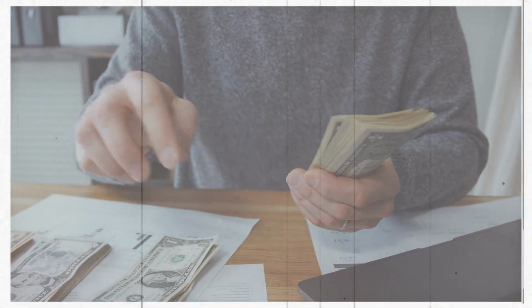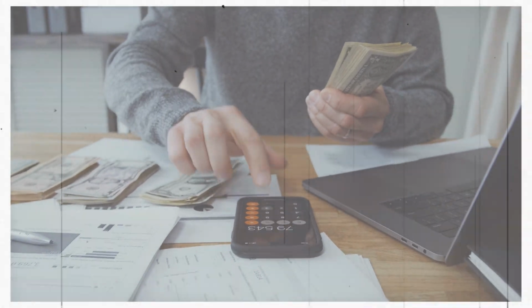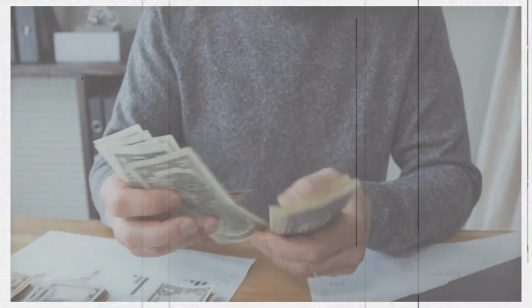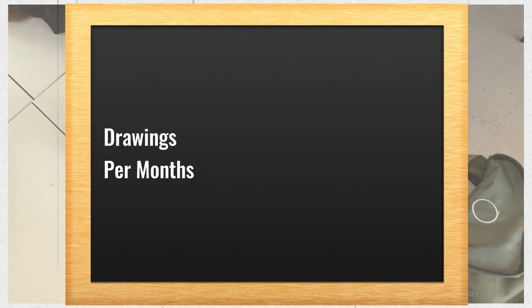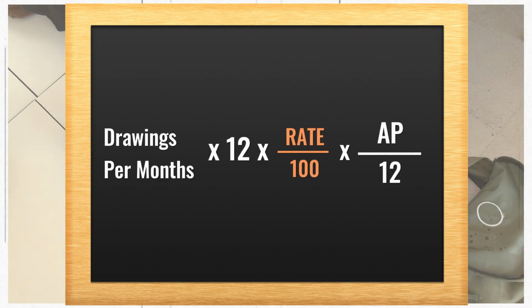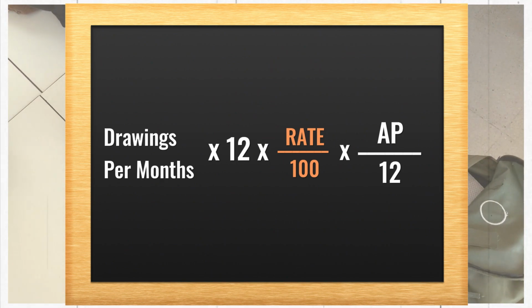If the partner is withdrawing a fixed amount on the first day of every month, the interest on drawings is calculated by drawings per month multiplied by 12 multiplied by rate upon 100 multiplied by AP upon 12.